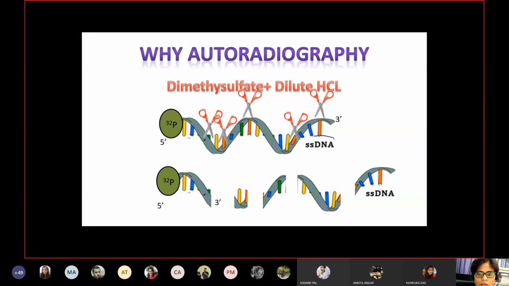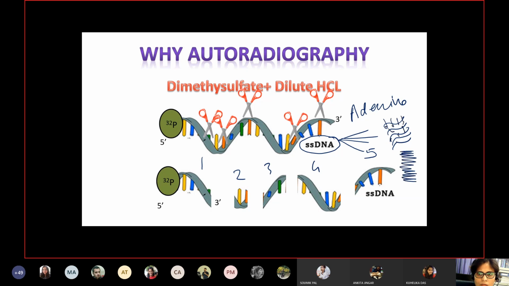As you can see, from one single-stranded DNA, when cuts are made randomly on the adenines, we got 1, 2, 3, 4, 5 different fragments. Now, there are many different copies of these single-stranded DNA in the mixture. On these also, cuts will be made randomly, and thus you can imagine you will get a large number of fragments and they will appear like a smear.